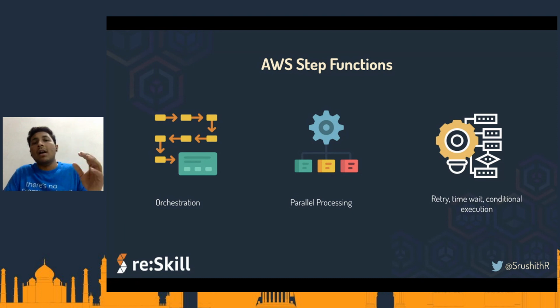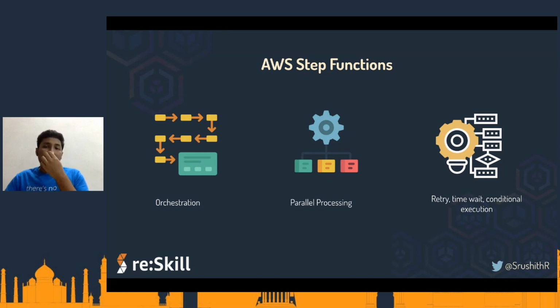Let's say, for example, you fan out multiple Lambda functions based on the response of its previous Lambda function and stuff like that. So parallel processing is possible, and parallel processing is something that we are going to utilize today, where we will be indexing the image and at the same time, creating a thumbnail for that image as well. And then, last but not least, we have the retry, time wait, conditional execution, and stuff like this out of the box.